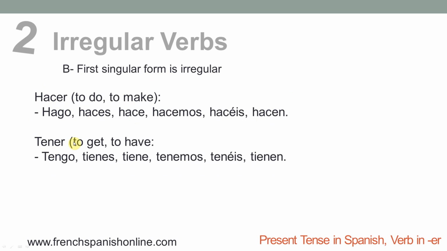Tener is another irregular verb to translate to get or to have, and we say here tengo, tienes, tiene, tenemos, tenéis, tienen. Here you can see we have two irregularities. The first one is for the first singular form, and this is a diphthong verb too.